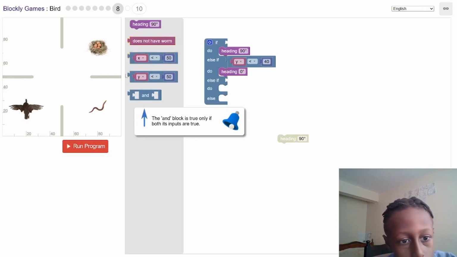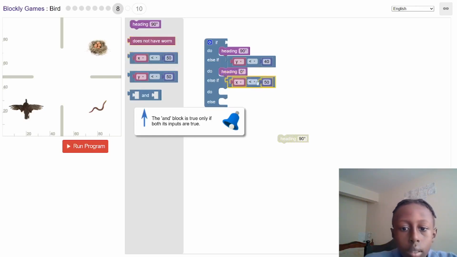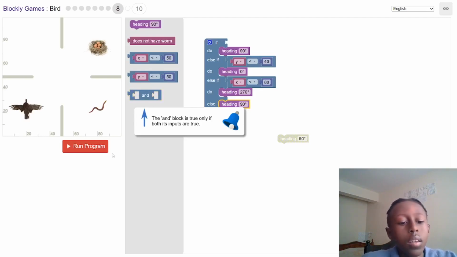Else if x is 80, then head 90. Tell me it has to be this. What?